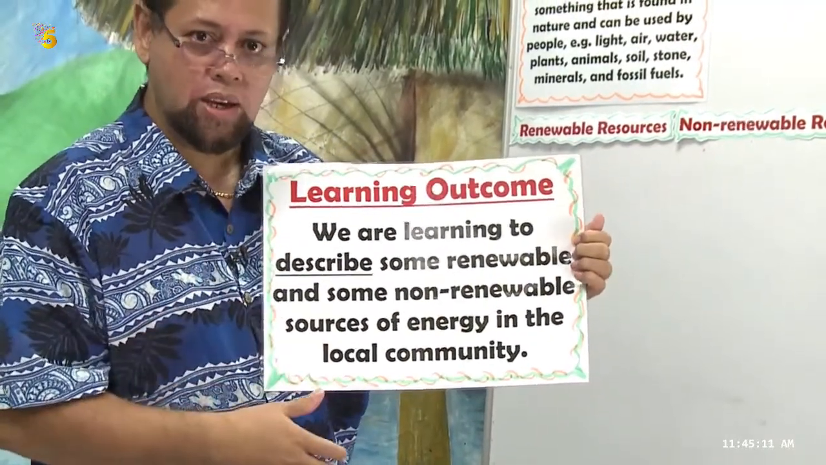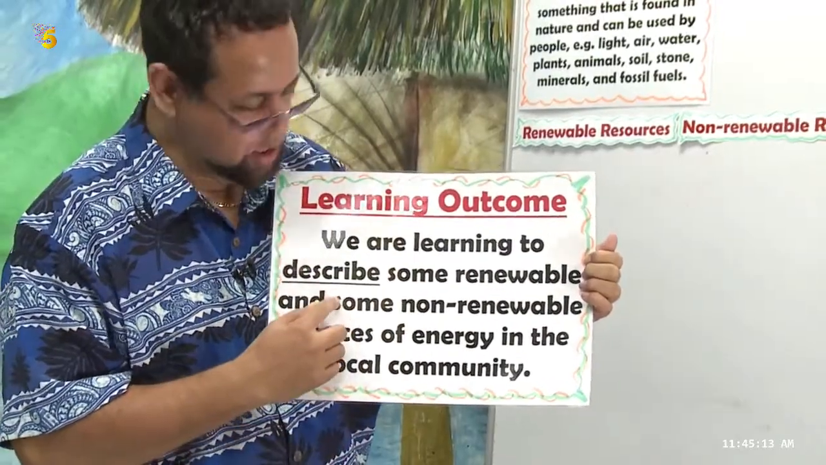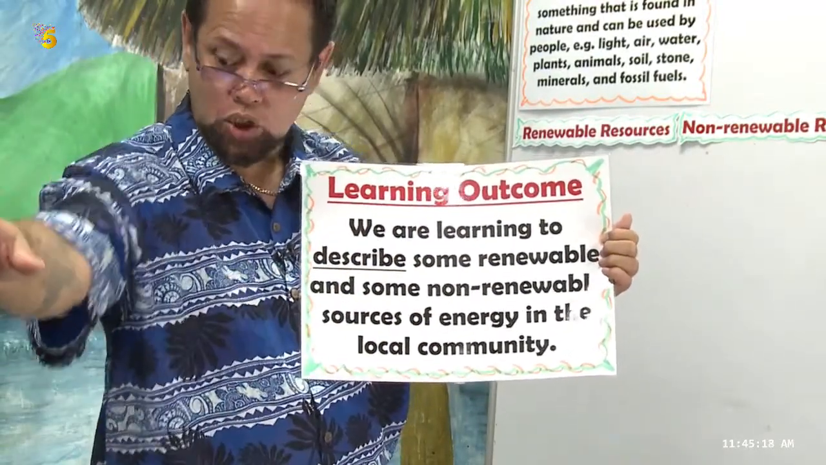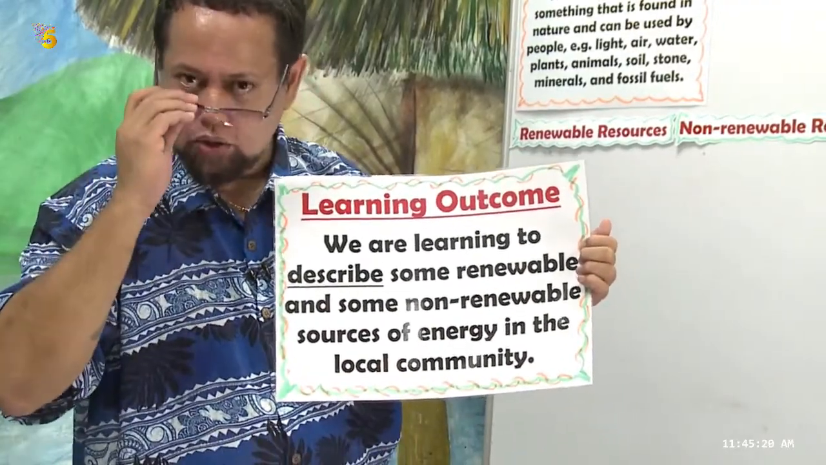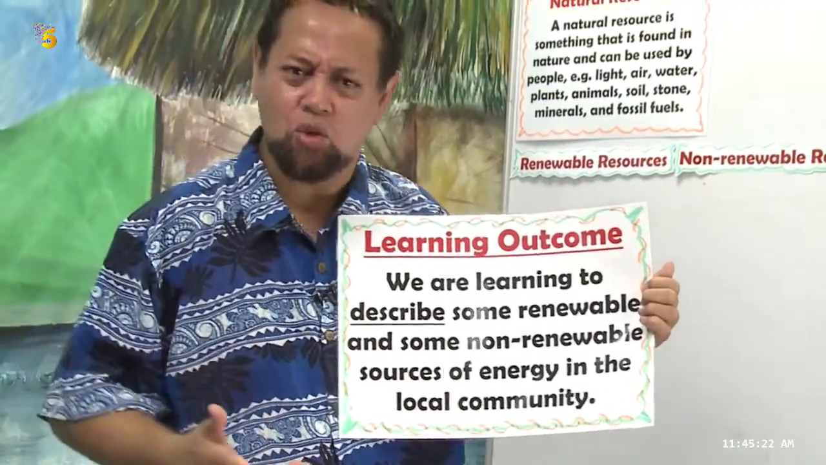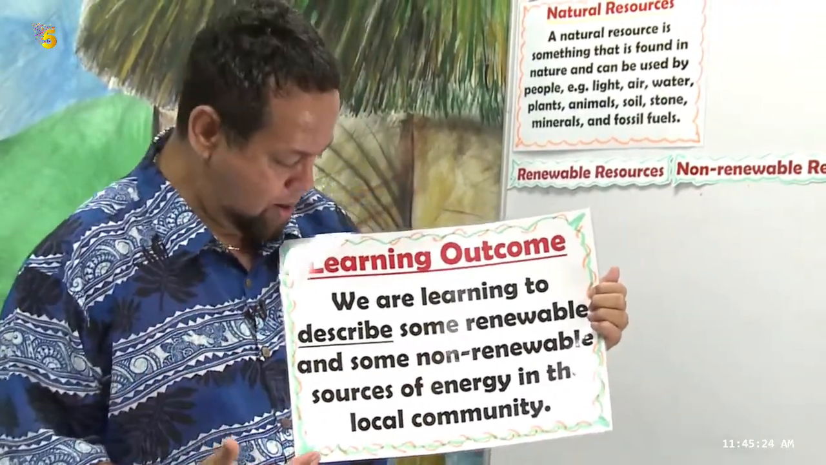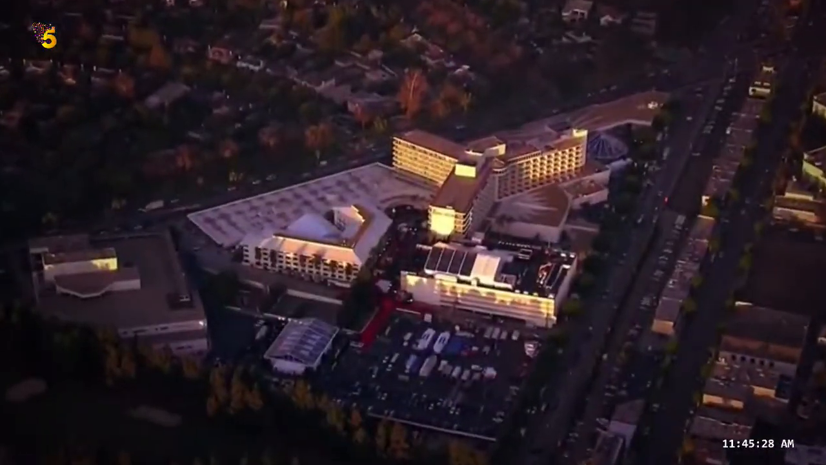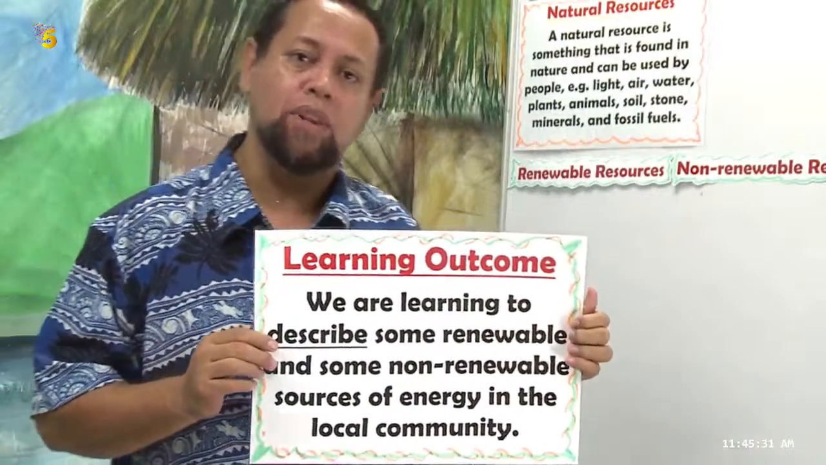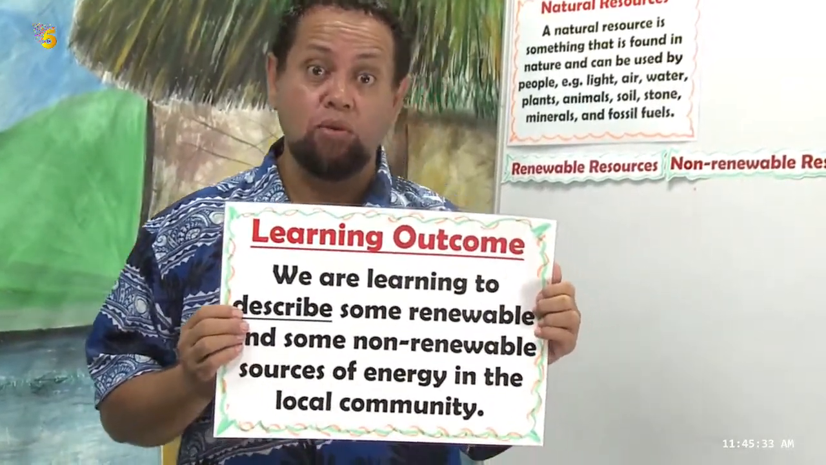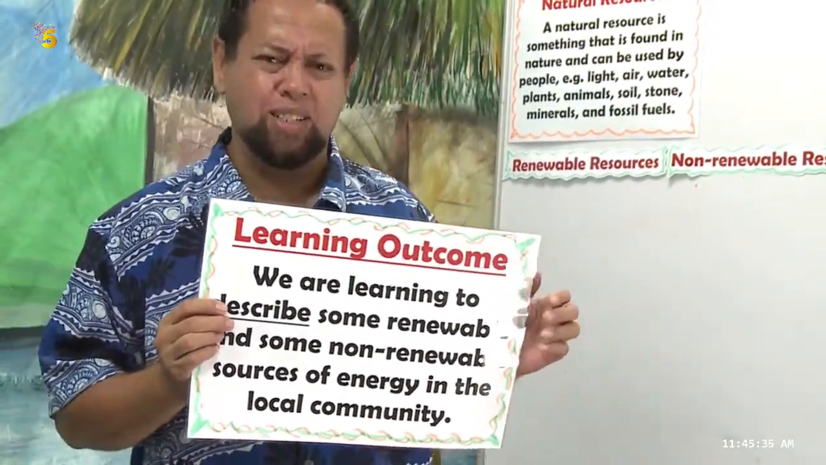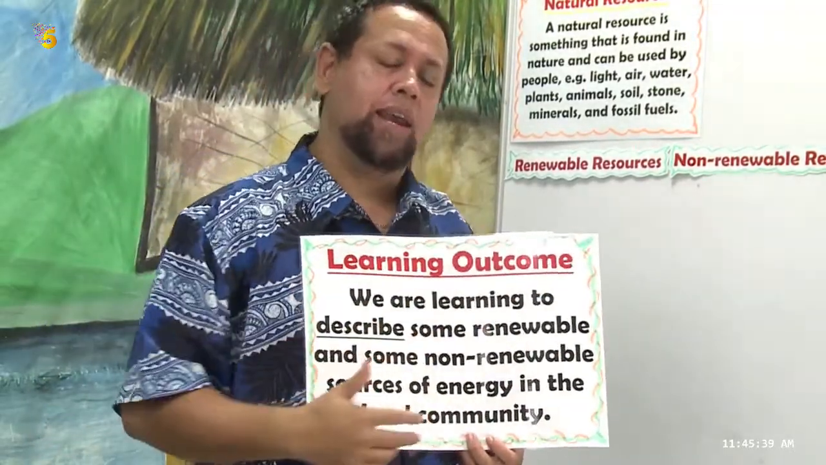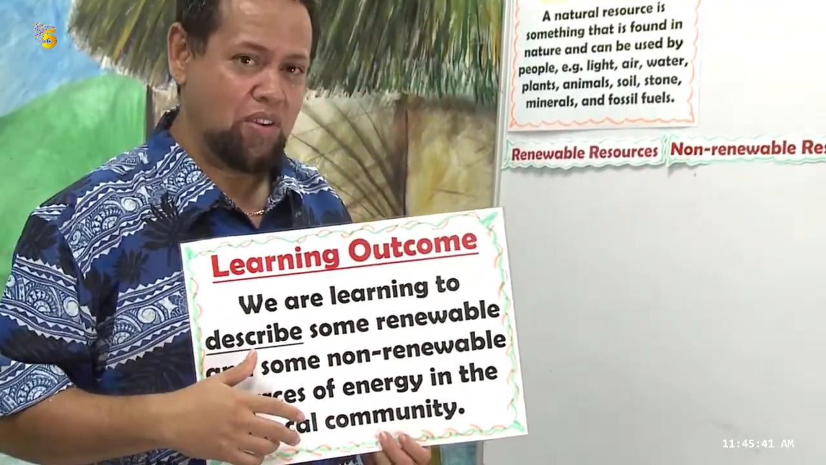Wow, what's the key word here? We are learning to describe. We are learning to describe what? What are we going to describe? We are learning to describe some renewable sources of energy and some non-renewable sources of energy found in our local communities. Give an example of our local community, back in our villages, in our homes. That's where we're going to find them.